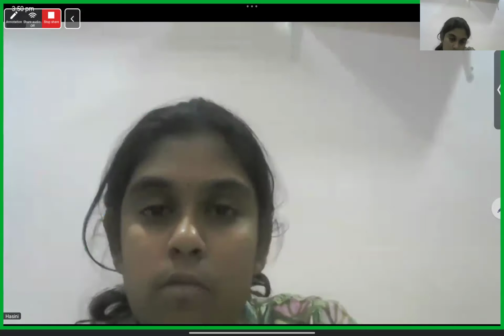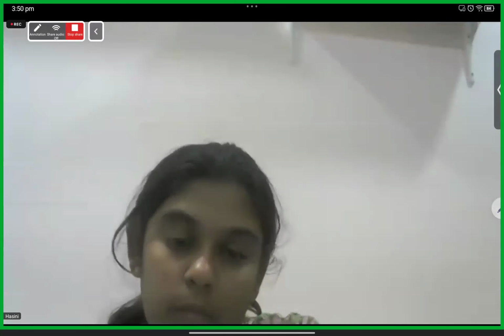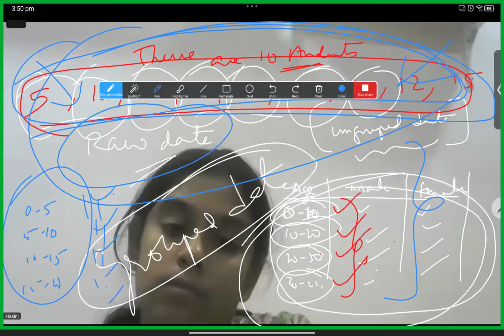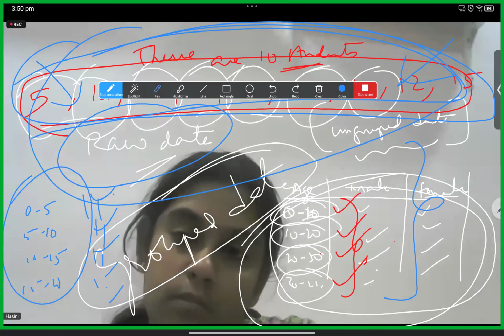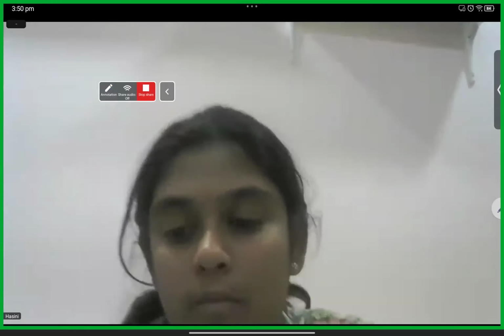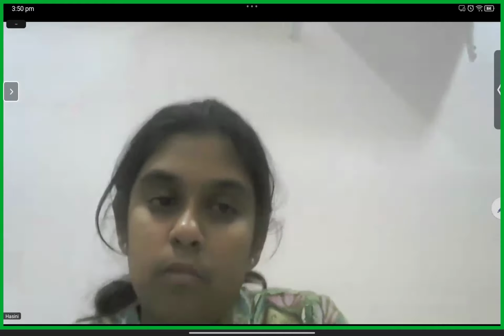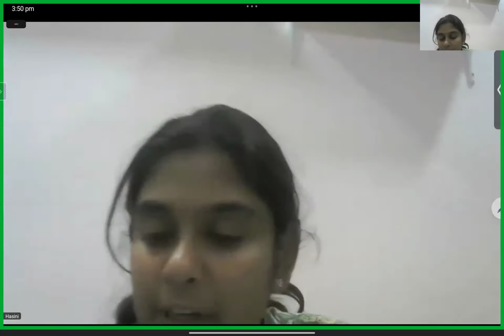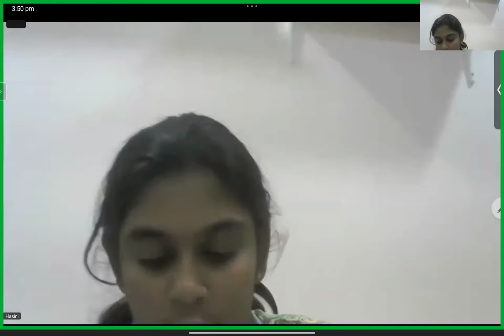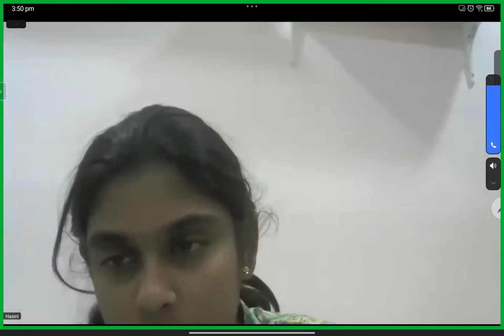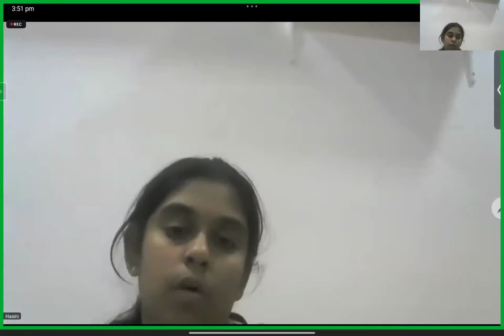So this is about raw data, the general definition of data as a random collection of information, and about ungrouped and grouped data. Now we have understood the difference between ungrouped and grouped data. In grouped data, mainly class intervals, meaning 10 to 20, 20 to 30. Could you repeat ungrouped data? In grouped data, we have class intervals of 10 to 20, 20 to 30, so the data is clearly organized.